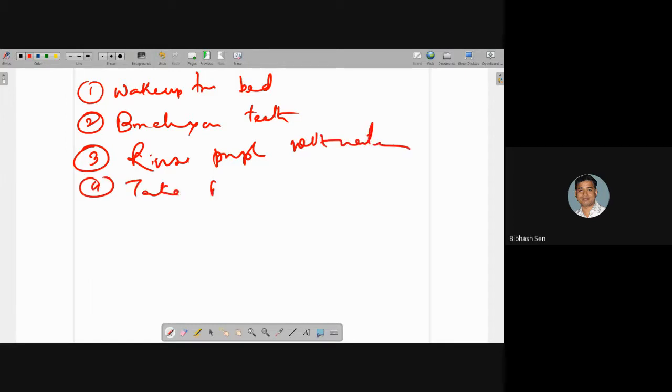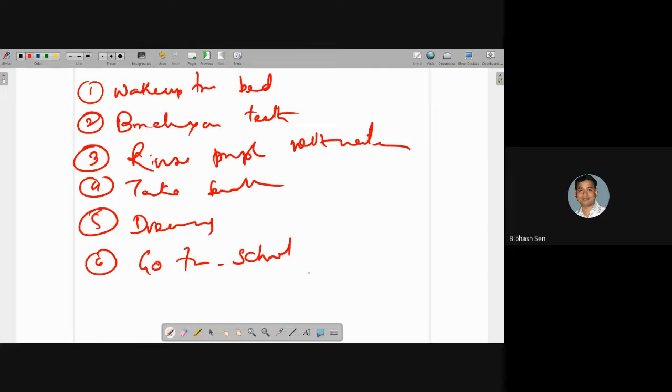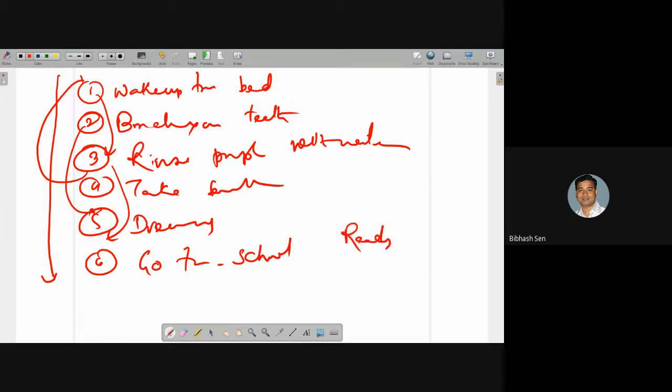Take breakfast, then dress up, then go to school. Automatically I can't rinse with water first, then wake up. It cannot happen. So if I follow this predefined text properly, I can say ready for school, the task will be performed.